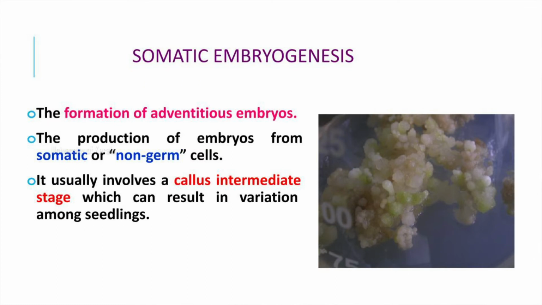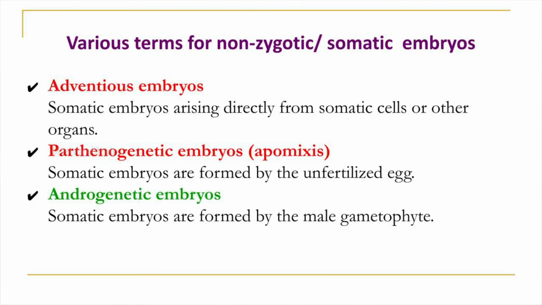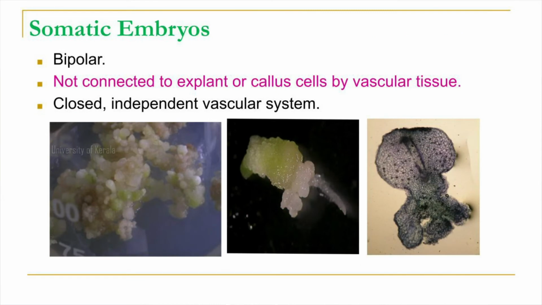The second type of regeneration in plant tissue culture is somatic embryogenesis, which is the formation of adventitious embryos. Here embryo-like structures are produced from the explant, and these are not true embryos. The alternative terminologies for zygotic embryos, non-zygotic embryos or somatic embryos are adventitious embryos, parthenogenetic embryos and androgenetic embryos. The characteristic features of somatic embryos are that they are bipolar structures, they have a closed independent vascular system, and they are not connected with the explant tissue or parent tissue.